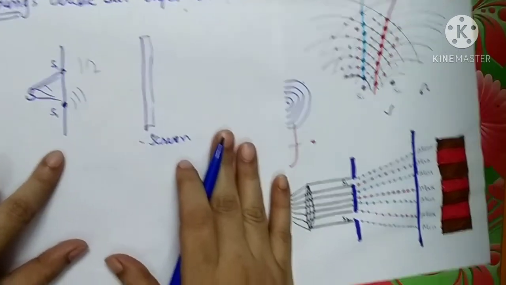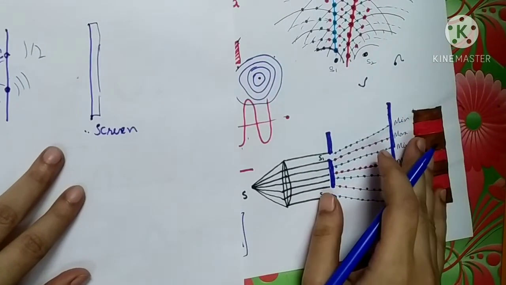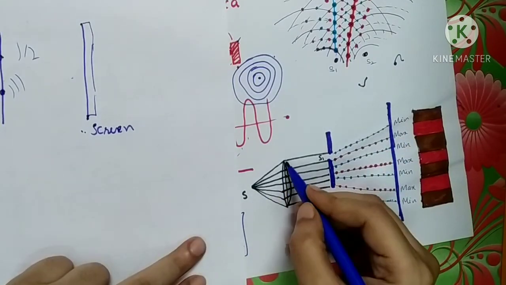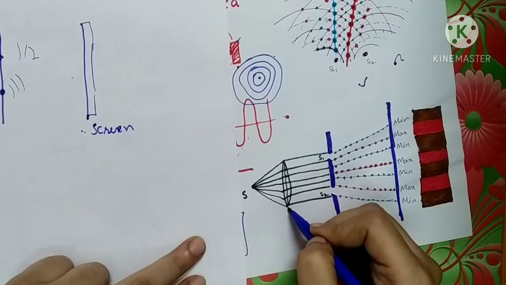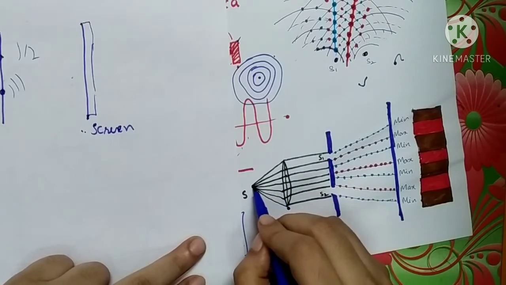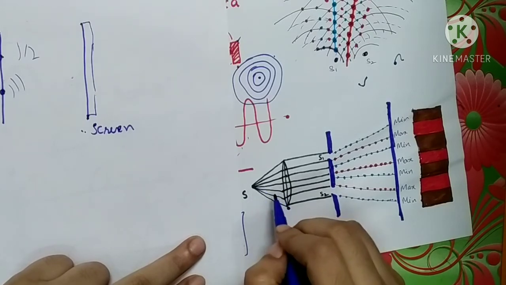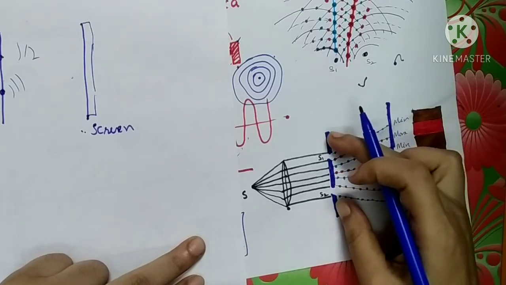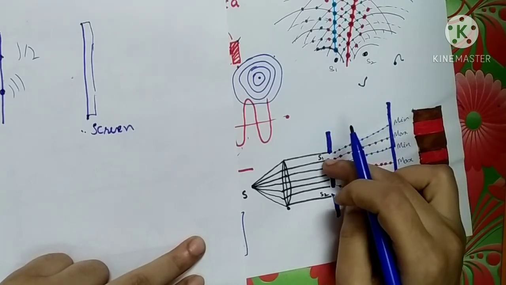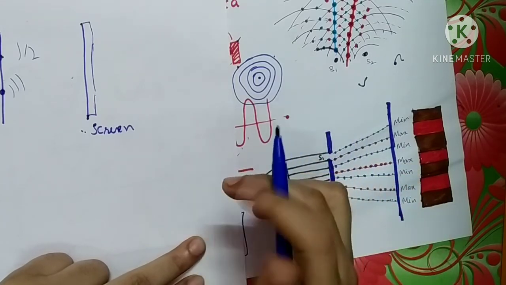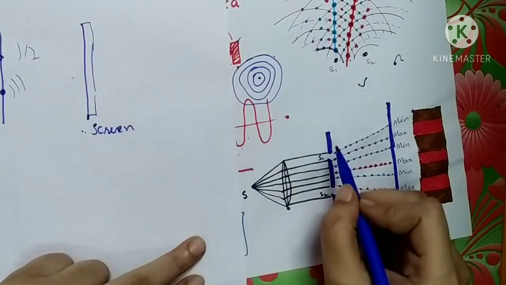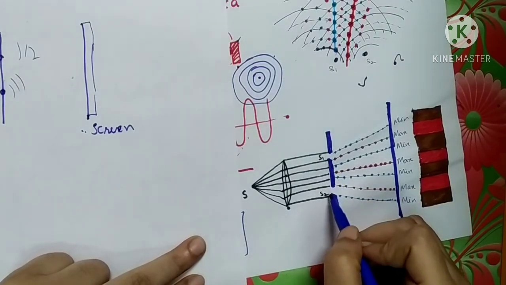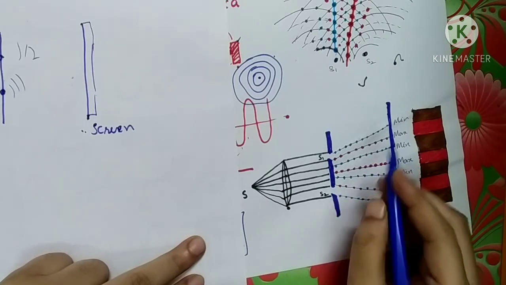So what should happen? Here I have drawn the schematic diagram of the Young's double slit experiment. Here the main source S is there, and I have put one lens over here to converge the light beam coming from the source S, so that it falls on the two minor sources S1 and S2, which are just slits. Slit means a small window. So these two pinholes are acting as slits, and they are acting as two individual sources of light. Then what will happen?